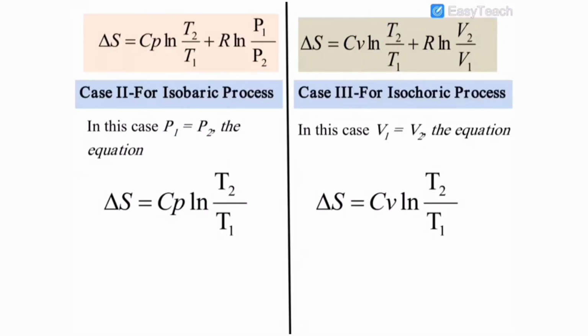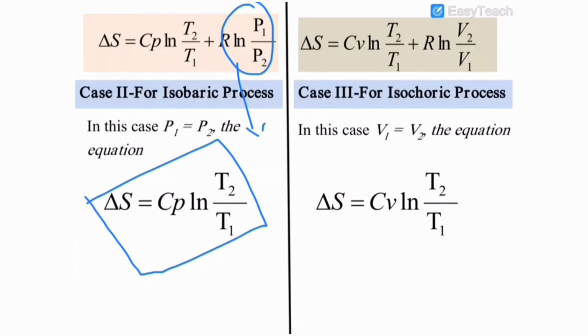Then condition number 2 is for an isobaric process. In this process, P1 is equal to P2. Isobaric process means initial pressure and final pressure are the same. Therefore, R ln P1 by P2 is equal to 0. That is P1 by P2 is equal to 1. Therefore, ln 1 is equal to 0. Then R into 0 is equal to 0. Therefore, this term becomes 0 for an isobaric process. Therefore, finally, delta S is equal to Cp ln T2 by T1. This is the equation for delta S in an isobaric process.